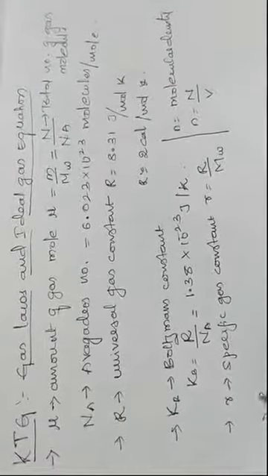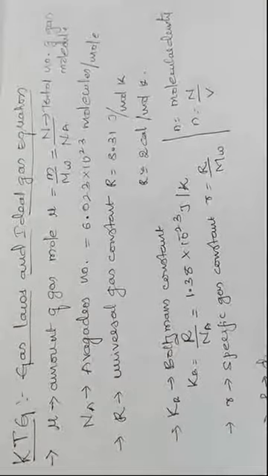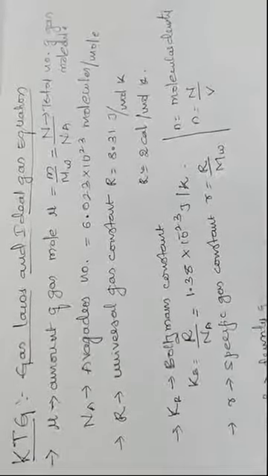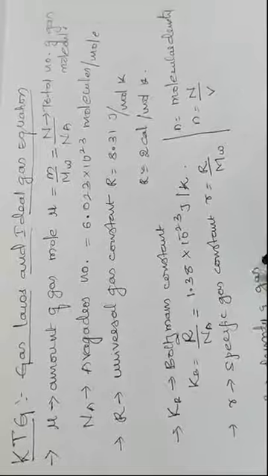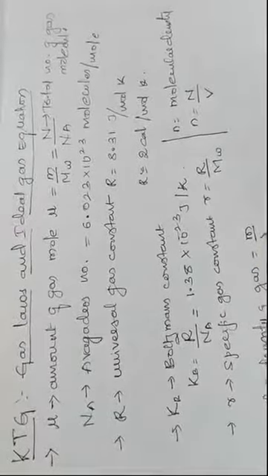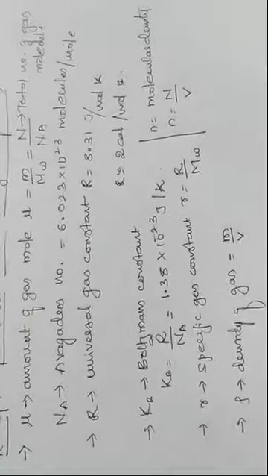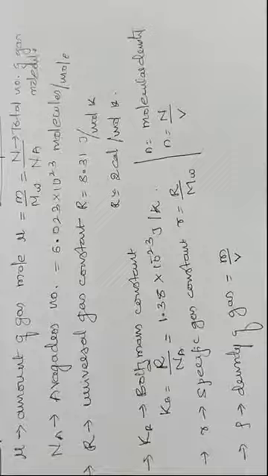And next is the density of gas, which can be written as the mass of the gas divided by the volume of the gas. So these are some terms which we will use. The values you have to remember, right?